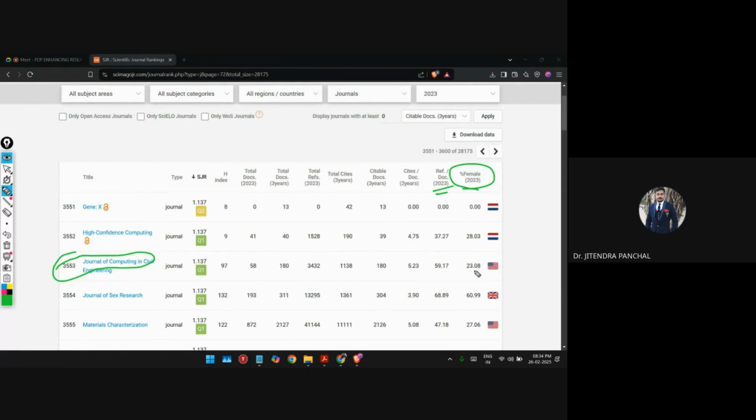So when you look at the Journal of Computing in Civil Engineering, here you can see 23.08% of the authors are female in this journal. Similarly, when you go for this one, the British Journal, you can see 60.99% of the authors are female, those who have published their documents in this journal. Understood now? Is this clear to everyone?